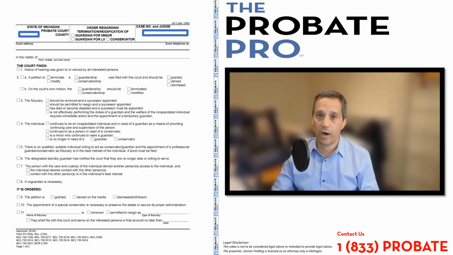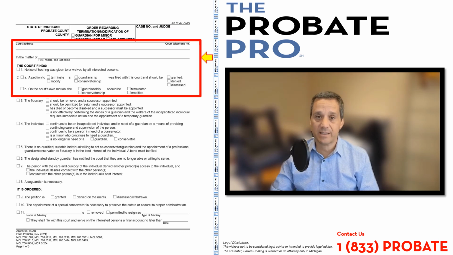If it is for a guardianship for a minor, a guardianship for LII, which stands for legally incapacitated individual, this would be an adult, or conservatorship. This would not be used in a developmental disability guardianship. There is a different set of forms for the use following a court hearing on a DD guardianship.